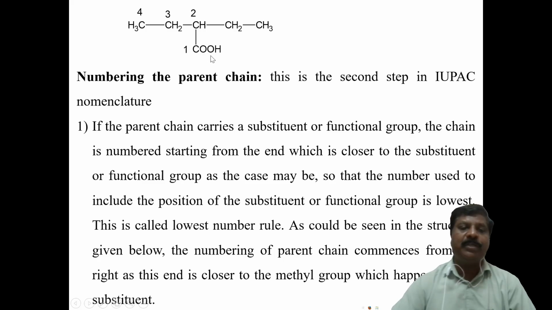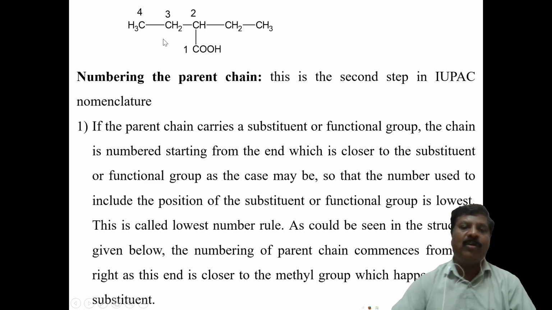This is the carboxylic acid, 1 2 3 4, and here the ethyl group should be taken as a substitution.